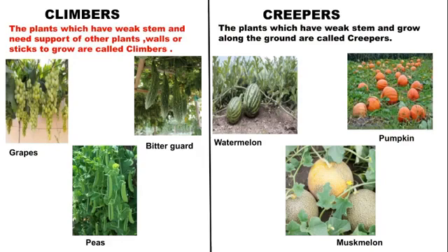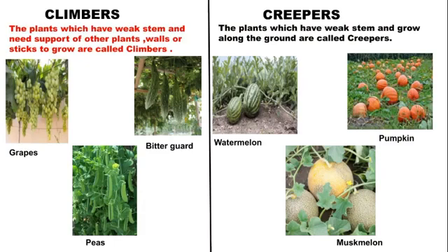What are climbers? The plants which have weak stems and need the support of other plants, walls or sticks to grow are called climbers. For example, grapes, bitter gourd, peas, etc. So these types of plants, the climbers, need support, children. Without support, these climbers cannot grow. You can see in the picture the grapes, bitter gourd, peas and all. This bitter gourd is taking the support of a stick, isn't it? Yes. So these climbers need support to grow. Okay. The next type of plants are creepers.